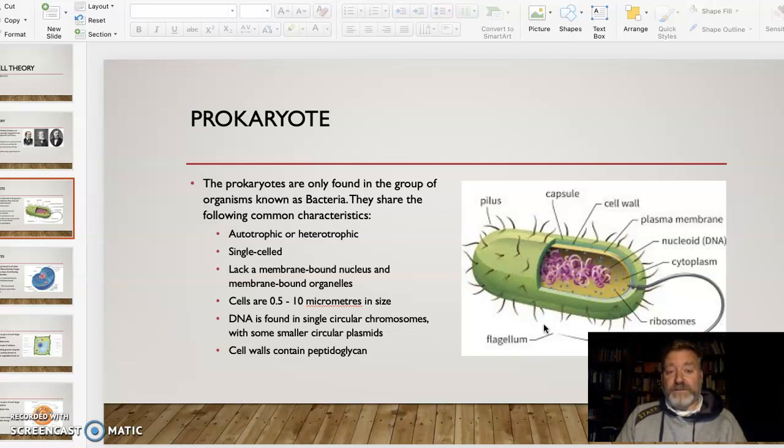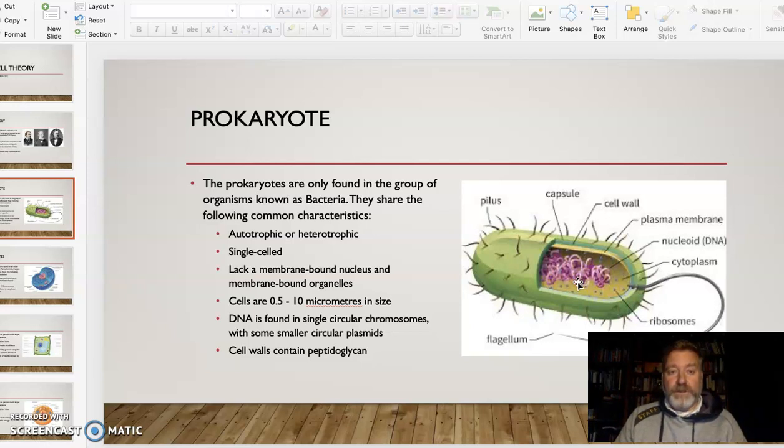But before we divide into kingdoms, we divide all living organisms, all living things, into two groups based on their cells. And we have prokaryotic cells and eukaryotic cells. And the prokaryotic cells are basically the bacteria, so one of the kingdoms. And they've been around a really long time. These are the first life forms which put together the ability to self-replicate. So as you can see there, they have this DNA, this nucleic acid, in their cytoplasm, which allows them to copy the DNA, to function as an organism, and to make copies of themselves. So this is a really important step in evolutionary life on the planet.